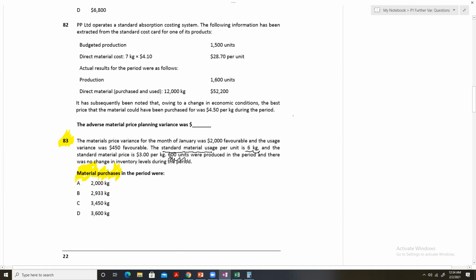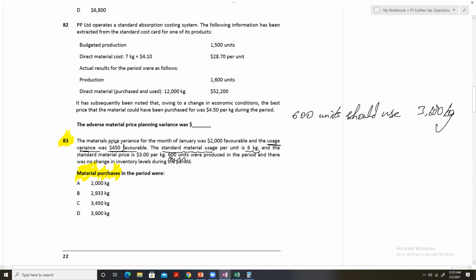So, according to the standard, these 600 units should have taken how much? 600 multiplied by 6, that is 3600 kg. They should have taken 3600 kg of the material. Now the question tells us that the usage variance was 450 favorable.